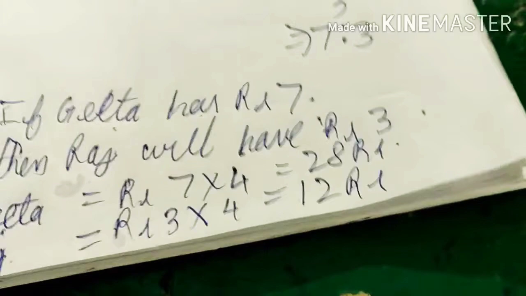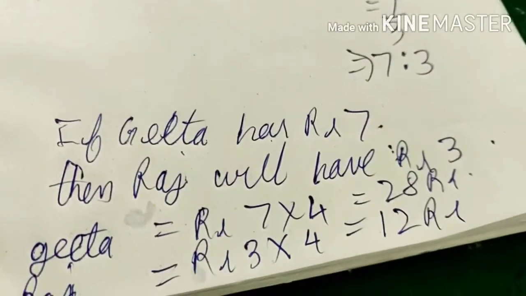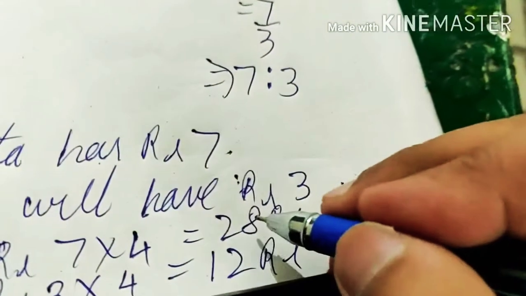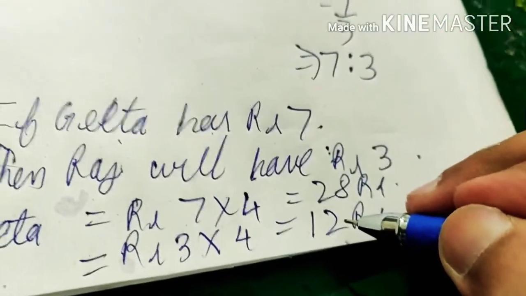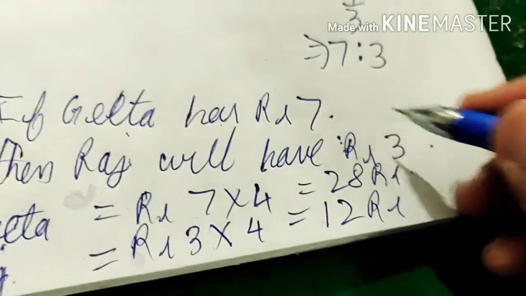They will always have the money in the same ratio. If we divide 28 by 12, you again get back 7 upon 3.